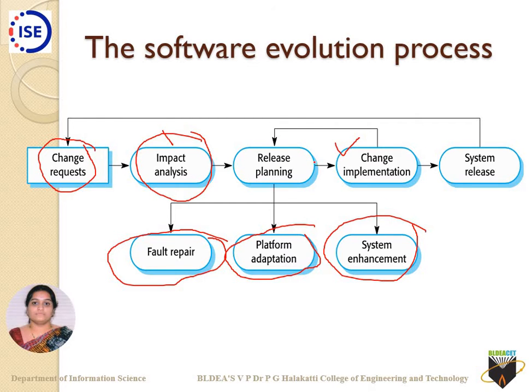So when I change the implementation whatever was there previously, I will not immediately go across with the release of that. What I have to do is check on whether all the things are addressed or not. If not, then again get back to your release planning. Okay, so once the plan has been done, we release the system after the things have been tested. Once the system has been released, next time whenever you are looking for a change request, this acts as an input to your change request. The prior version will no more be there.